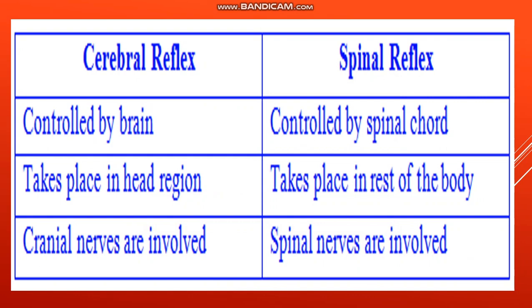Cerebral reflex or the cranial reflex, both are the same thing, both are from the brain. Both reflexes go to the brain. Control by the brain takes place in the head region. Cranial nerves are involved. Cranial nerves are the nerves that are present in your brain, and spinal nerves are the nerves that are connected with the spinal cord. So there are thousands of millions of nerves. If they are in the brain, then they would be cranial nerves, or if they are in the spinal region, then they would be spinal nerves.